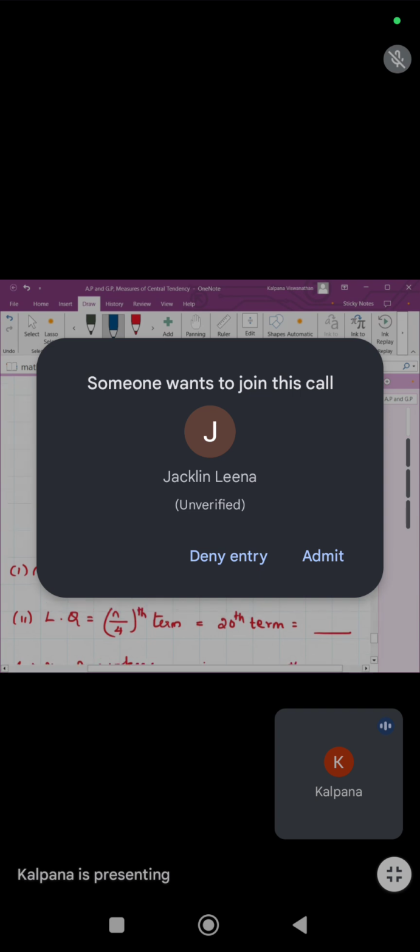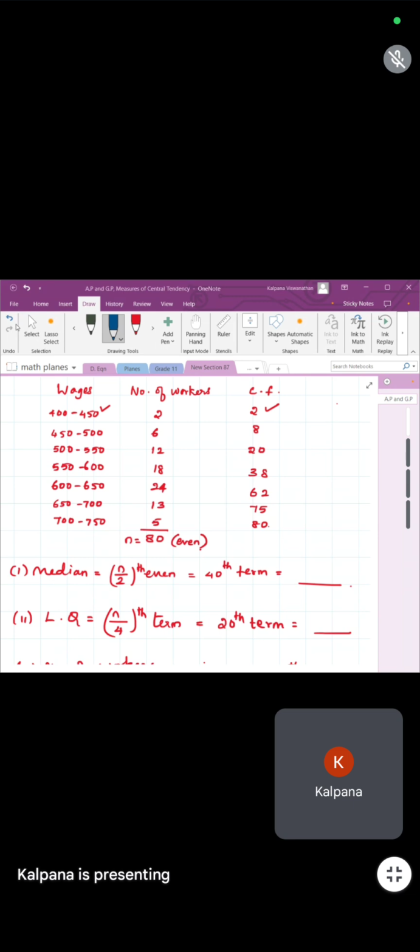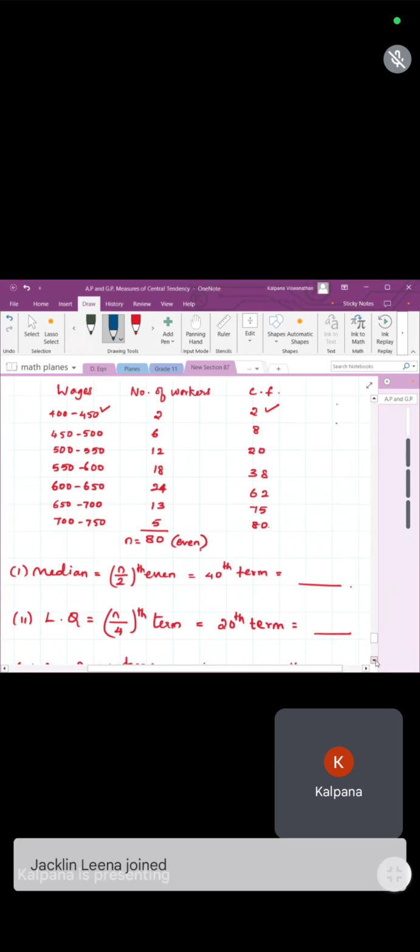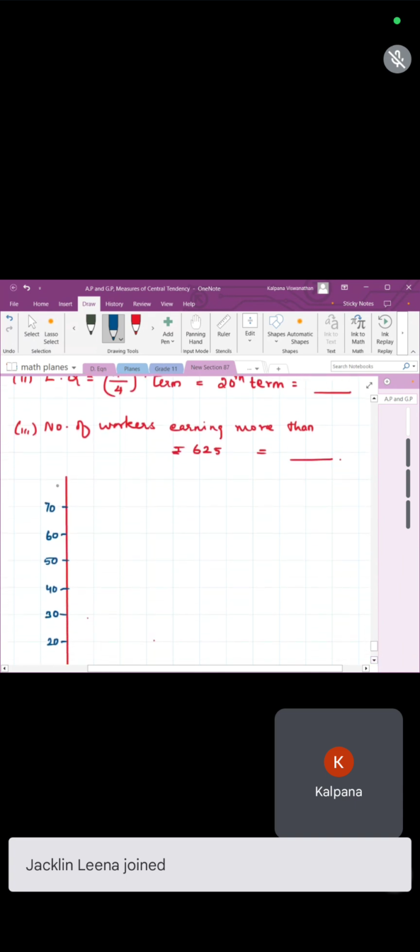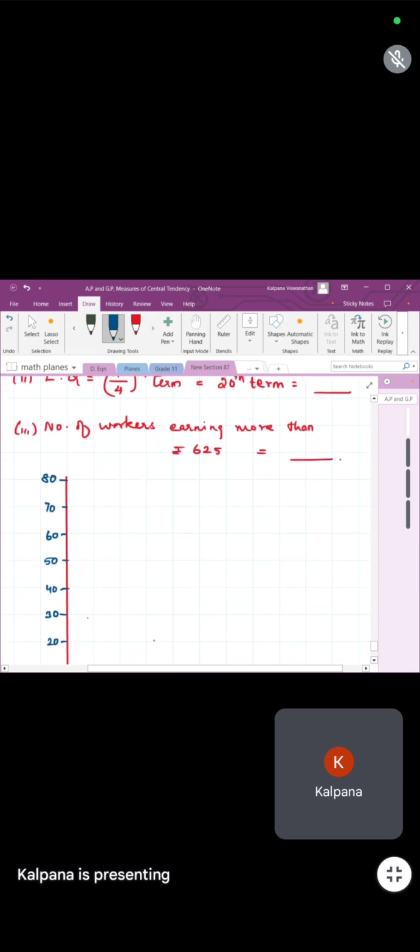Till 80 we can mark it. 70, 80. So y-axis.